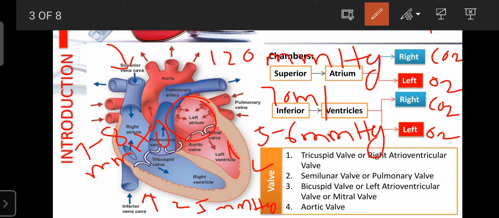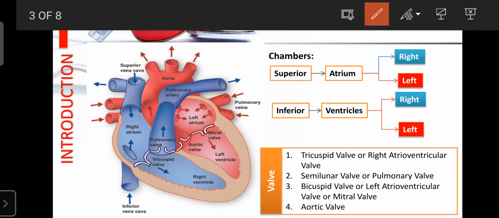But the cardiac output differs: some people have 3 liters per minute, some have 5 liters per minute, some have more. The cardiac output varies on the basis of heart rate. But the stroke volume, the blood pumped from the left ventricle per beat, should be only 70 ml. This is the fixed value and it is known as the stroke volume.